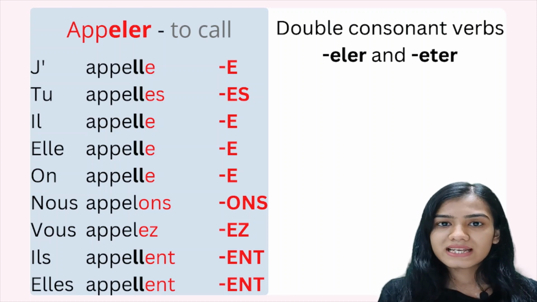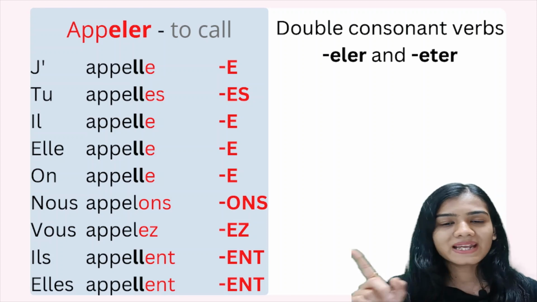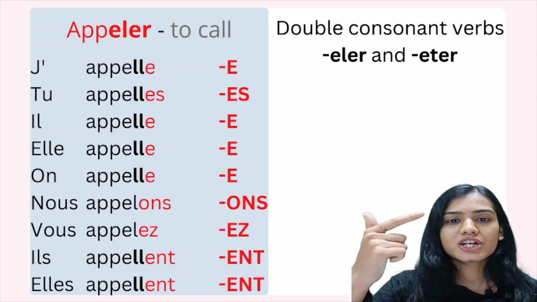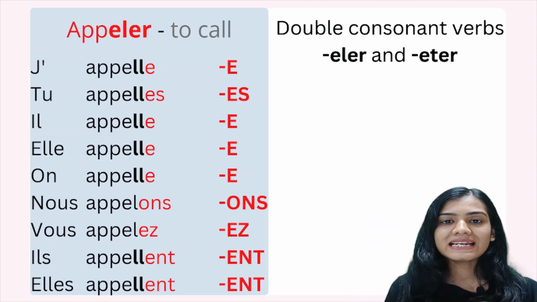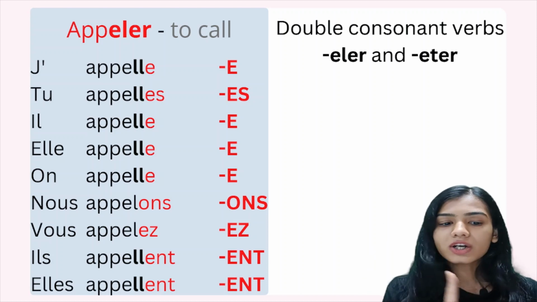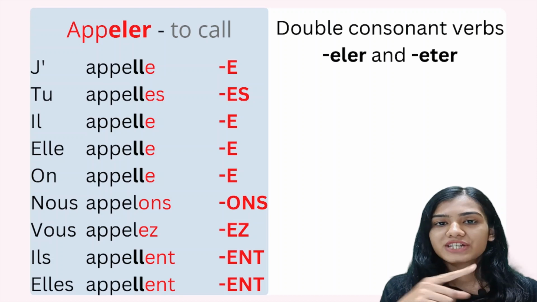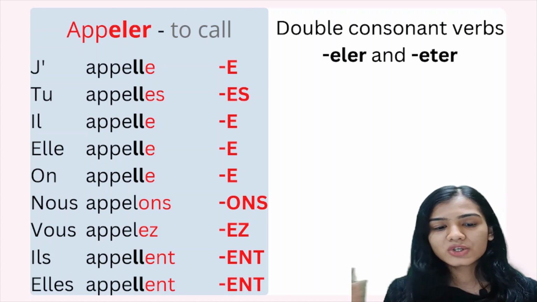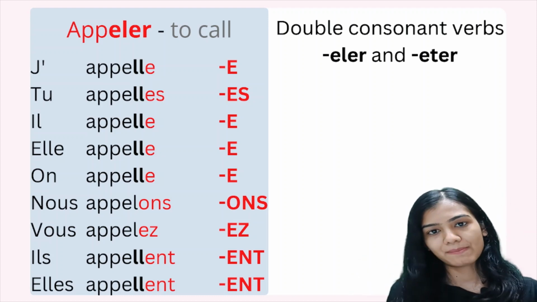So here in case of appeler, the spelling is APPELER, appeler, to call. So L is going to double in case of je, tu, il, elle, on, and ils, elles in the plural form, not in the case of nous and vous. Okay, so it's j'appelle, tu appelles, il appelle, on appelle, nous appelons, vous appelez, ils appellent, and elles appellent.